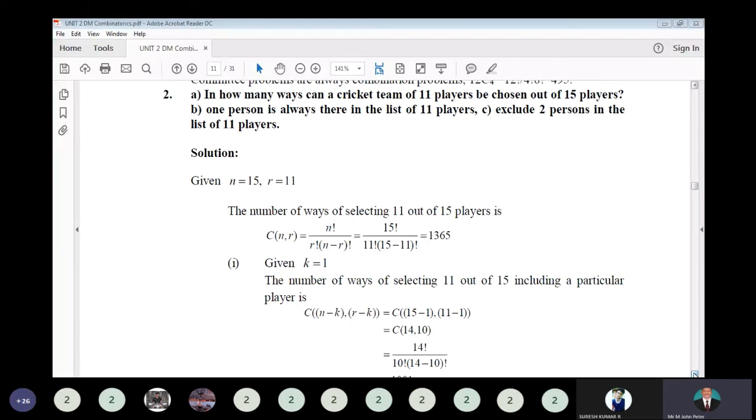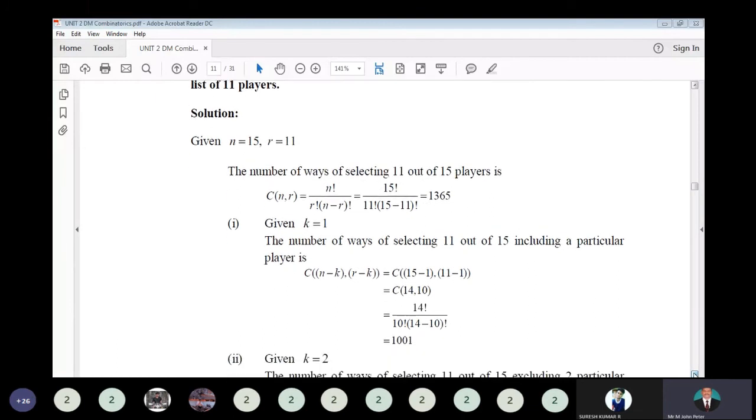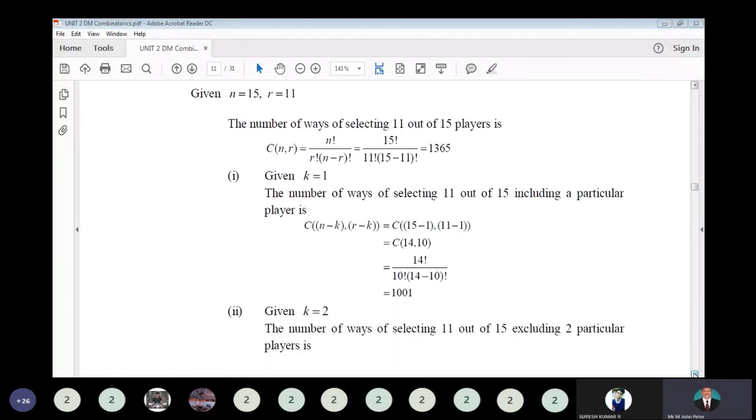That is C of (n minus k), (r minus k). Using that formula, you will get C of 14 comma 10, I mean 14C10. So that is 14 factorial divided by 10 factorial into (14 minus 10) factorial. Simplify, you will get 1001 as an answer. So there are 1001 ways you can choose such a team.